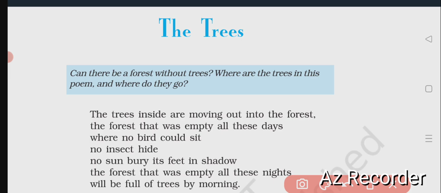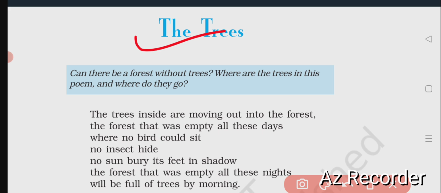Dear students, now we are going to study the poem The Trees of CBSE Class X, that is, Standard 10 poem, The Trees. Dear students, the tree is just an example, and pictorial imagery has been created by the poet through this poem.